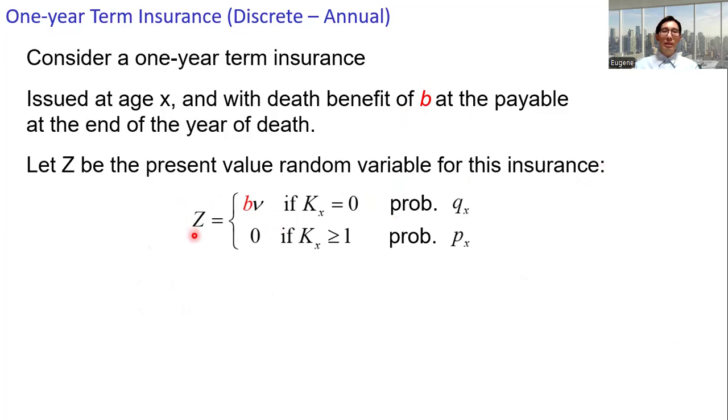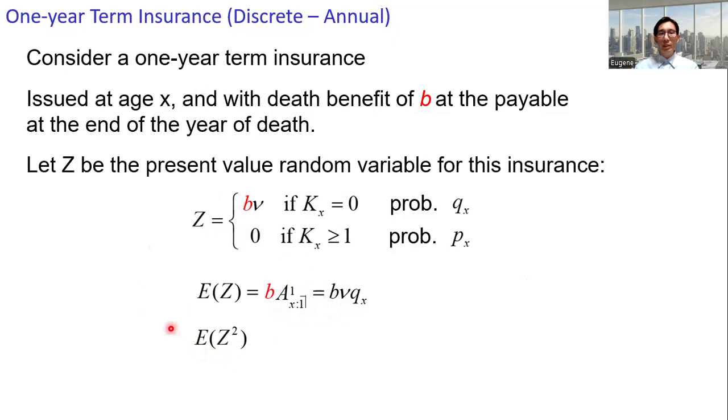By definition, Z equals b times nu if K_x equals 0, if the individual dies within this 1-year period, or else Z is 0. This notation corresponds to a death benefit of 1, and therefore the expected value of Z equals b times this big A notation, which is b times nu times q_x.